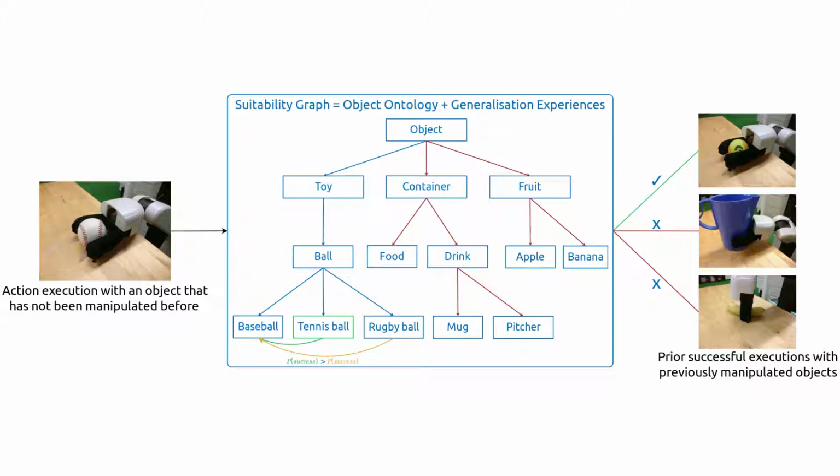In the simple example shown here, a robot that needs to grasp a baseball is likelier to succeed if it reuses its experiences with a tennis ball rather than those with a rugby ball, as a baseball and a tennis ball are more similar both in shape and in physical characteristics.